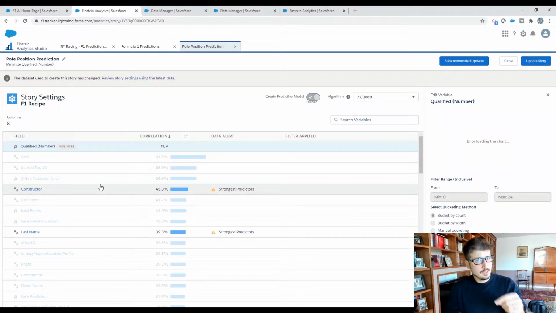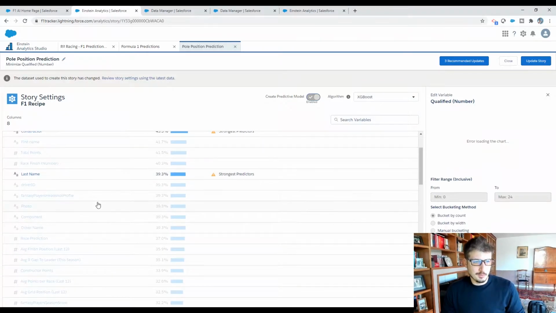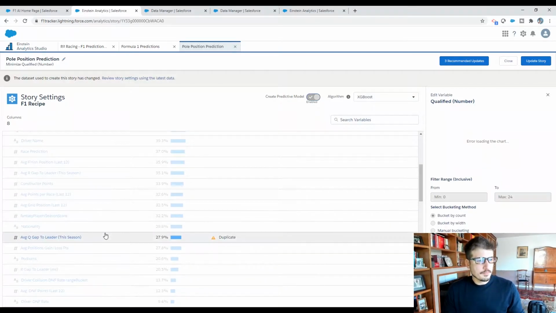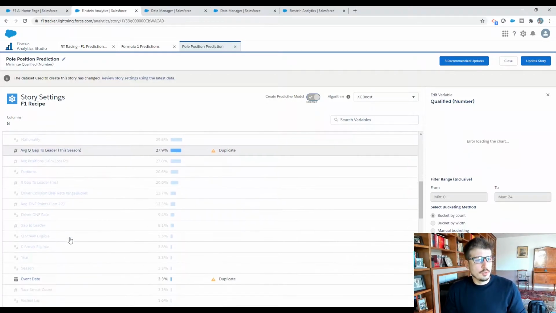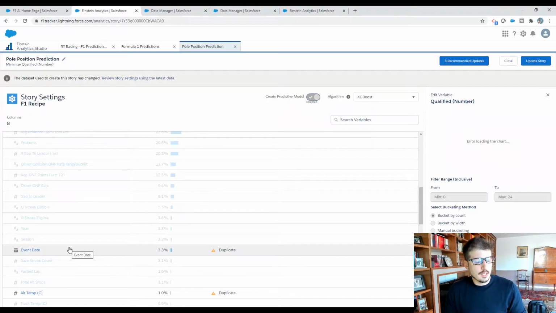This is constantly evolving as we're cleaning up data and being able to include more data, but we include the constructor, the last name of the driver, and their average gap to the leader. I know it says this season, but we've recently changed to the past 90 days, as that constantly evolves. The event date gives us some seasonality.